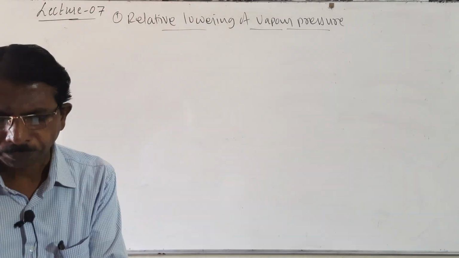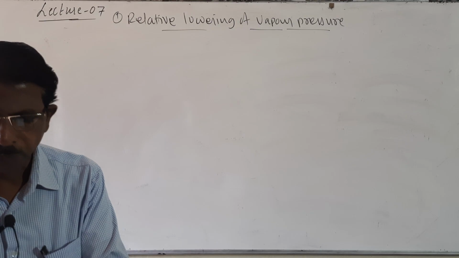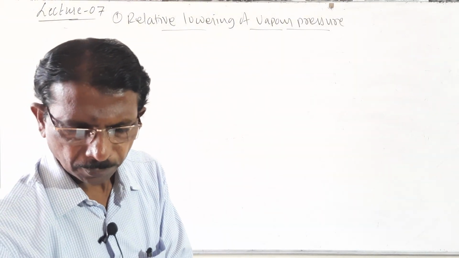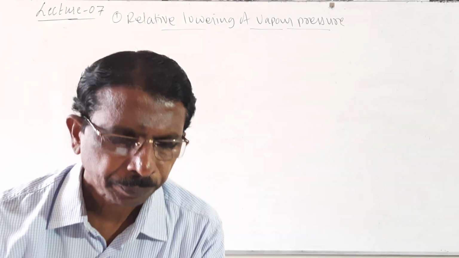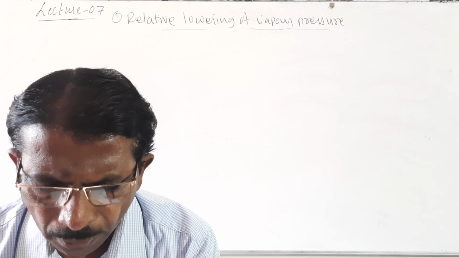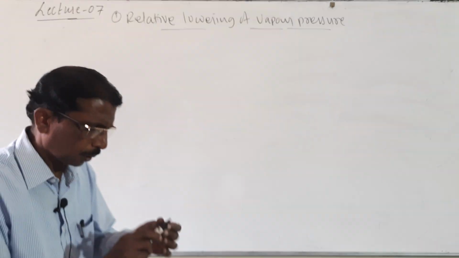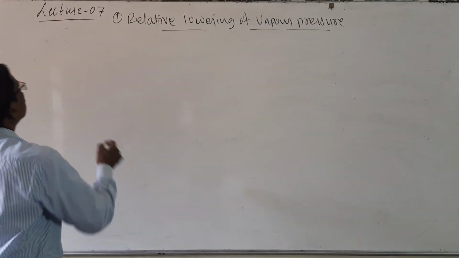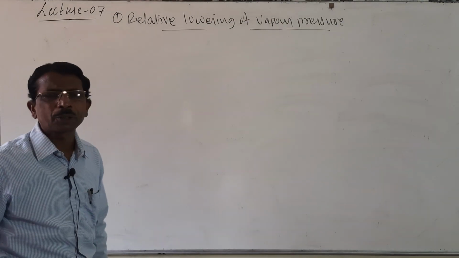What is the relative lowering of vapor pressure?